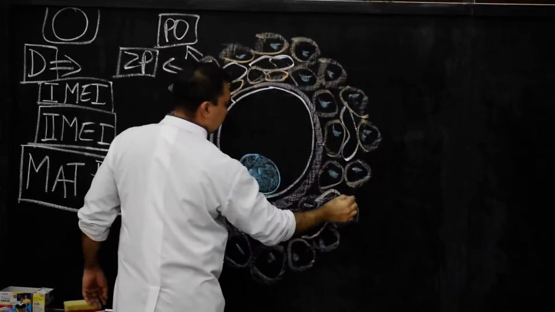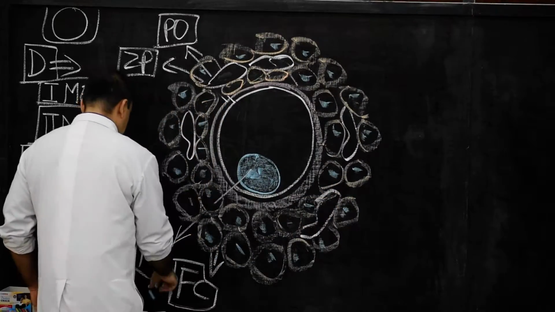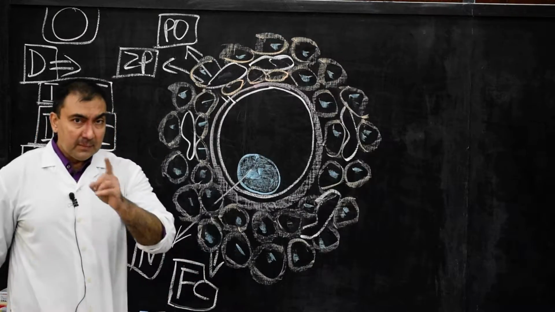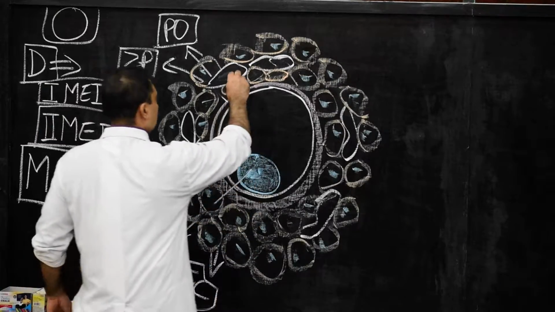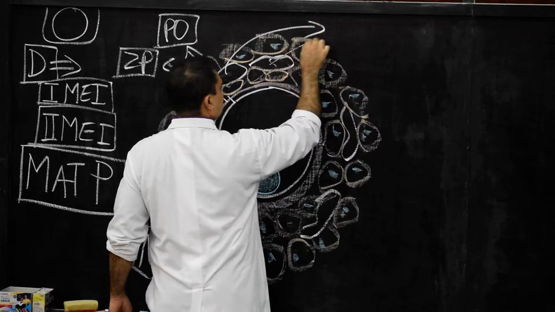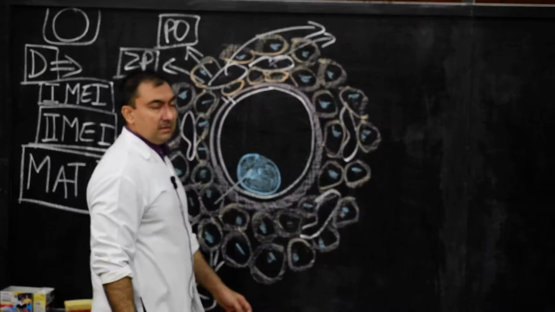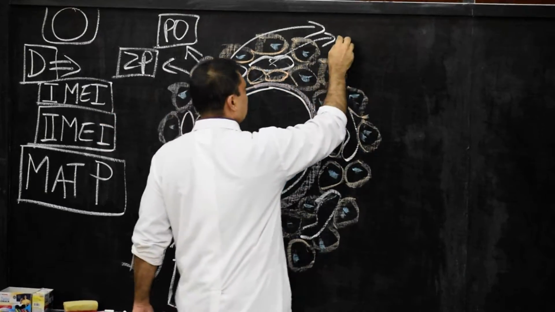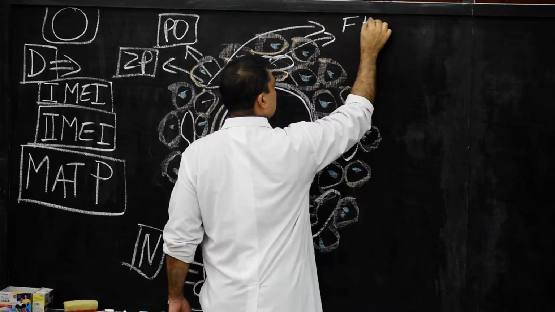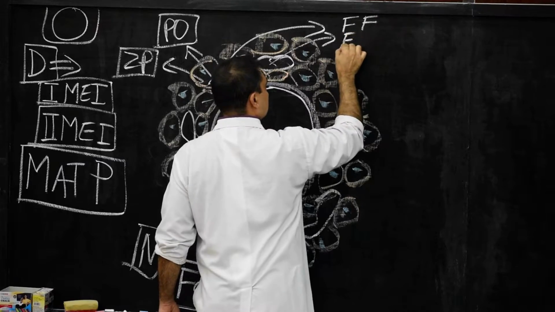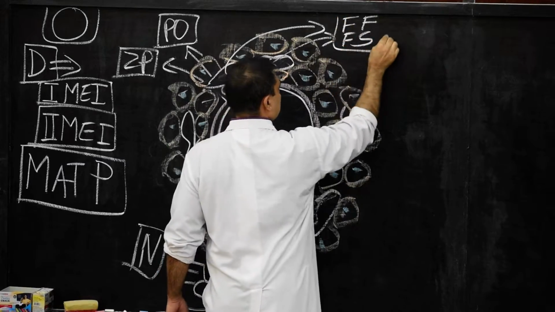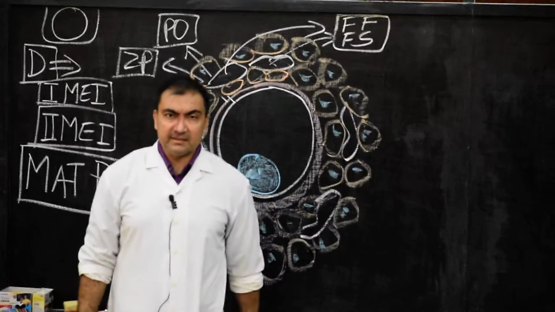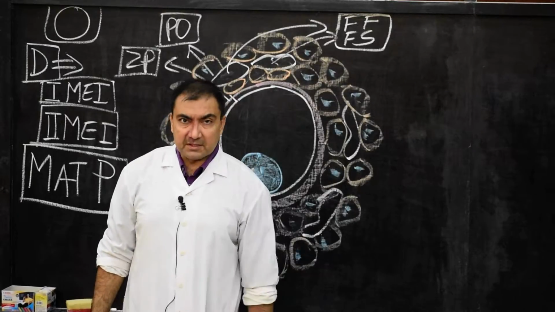After completing the nuclei, in the marking, one more feature we have to add: the fluid-filled follicular spaces which are created in between the follicular cells. Very simple. So this is the third stage.